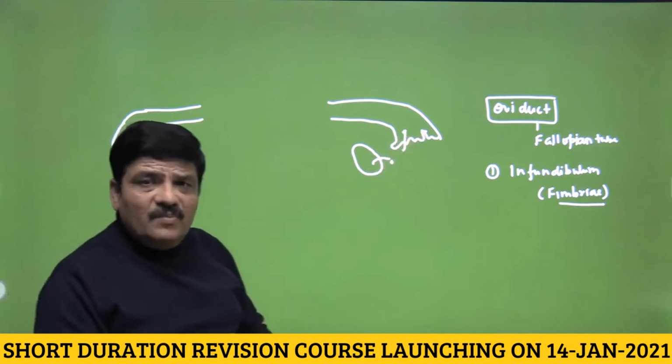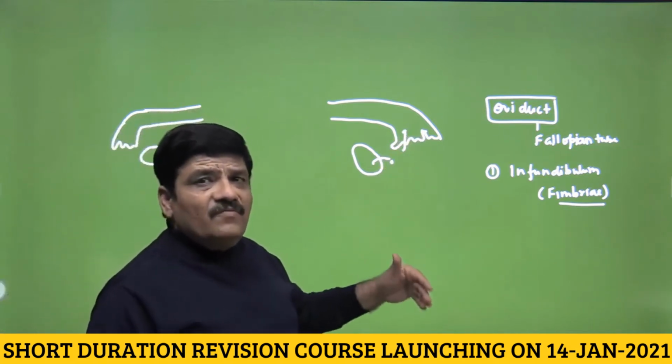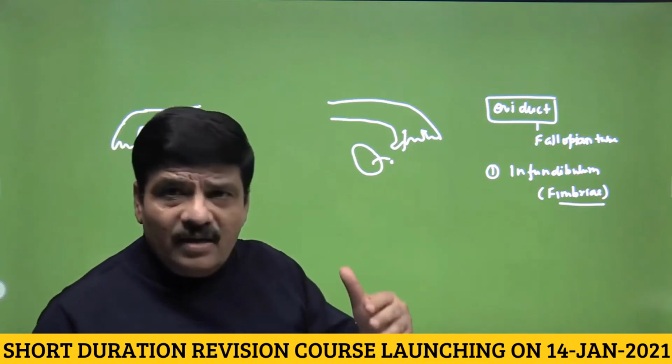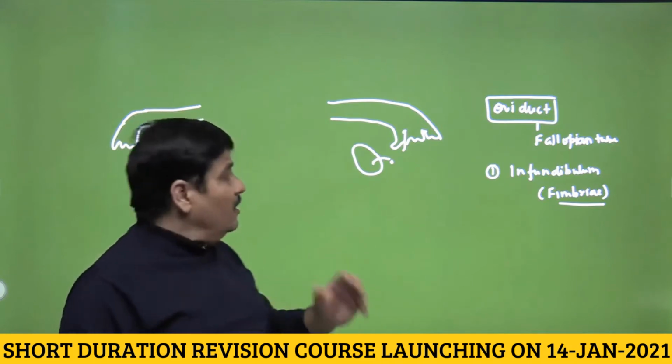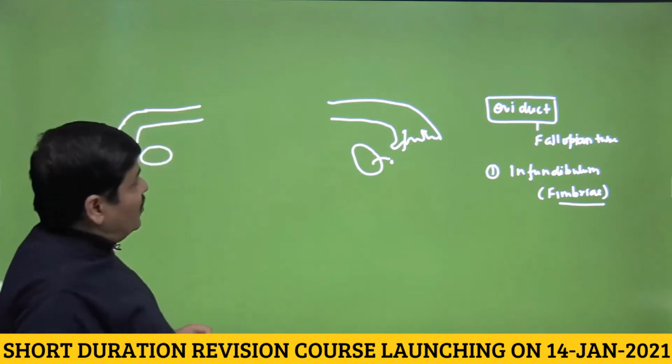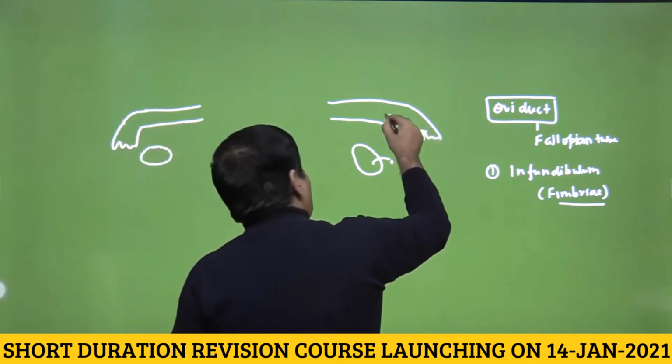So this is a very important thing. Again, from animal tissues, you know that the lining epithelium will be ciliated columnar epithelium. So fallopian tubes are lined by ciliated columnar epithelium. Again, an important question.